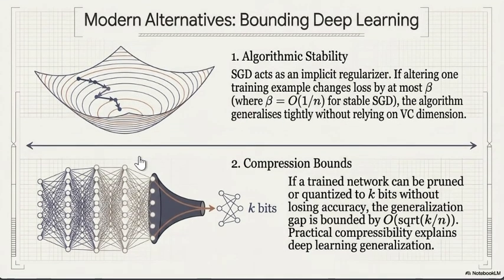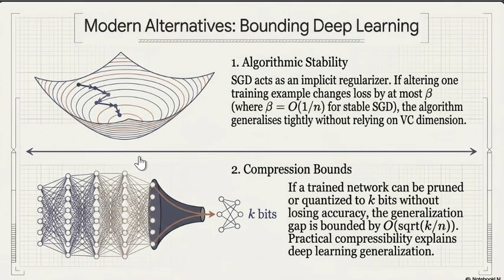Now there are two practical routes that replace pure VC analysis. First is algorithmic stability. If changing one training point changes the loss by big O of 1 over n, the algorithm generalizes tightly, and stochastic gradient descent often satisfies this. Second is compression bounds. If a trained network can be compressed to k bits without losing accuracy, the generalization gap is bounded by the square root of k over n. So practical compressibility explains much of deep learning generalization.